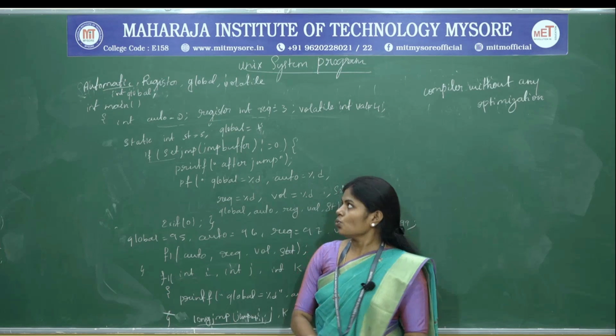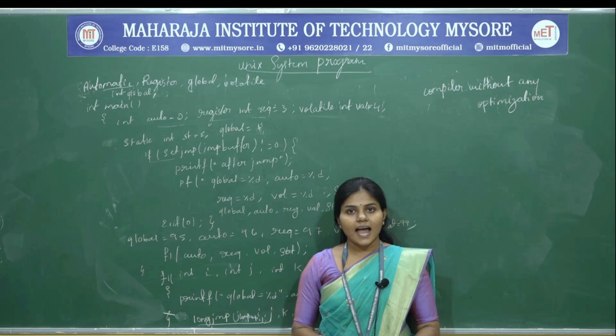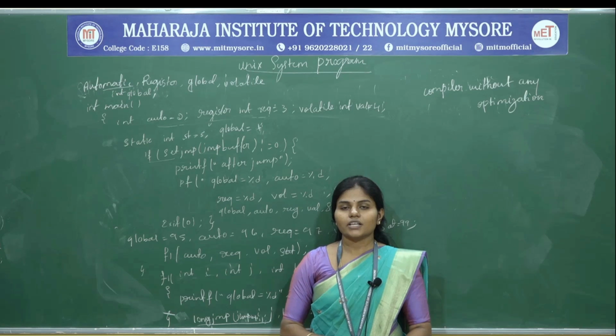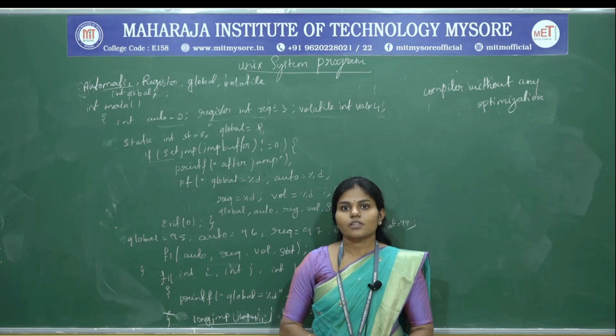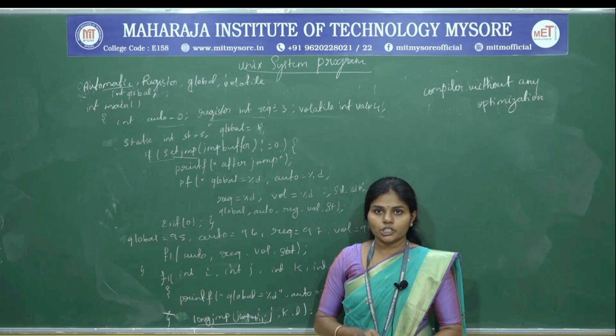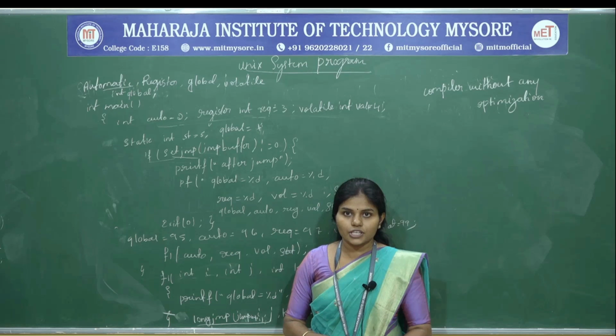Let us see how the automatic, register, global, volatile and static class storage values are affected by using setjmp and longjmp. See here, when we call the setjmp function, initially it is going to return the value 0, right?